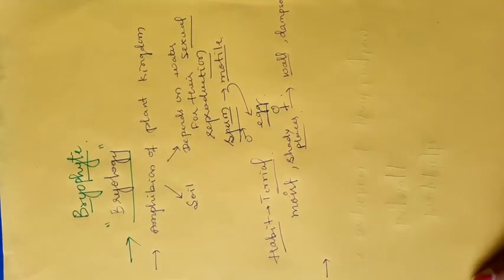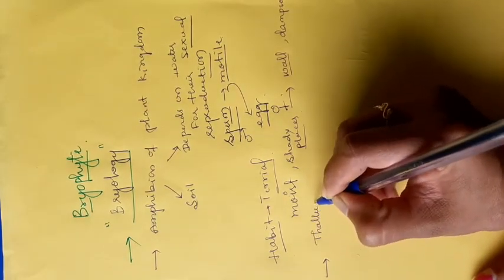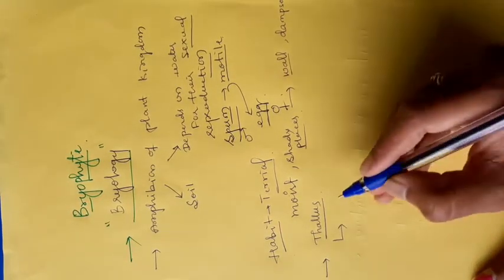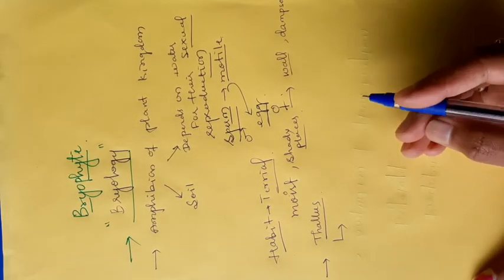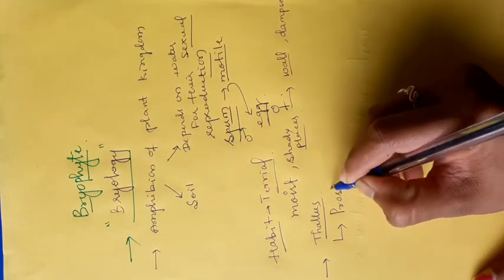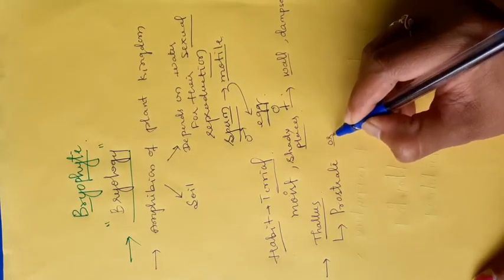In the first class we discussed that the bryophyte comes under the category thallophytes. Okay. The plant body is thallus but it is somewhat differentiated. Okay. Here the thallus is prostrate or erect.